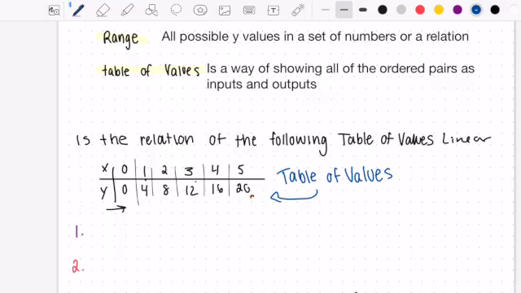In our table of values, we can look at two different things here. And so one, we can pull out our ordered pairs. And so our ordered pairs here would be 0, 1, or sorry, 0, 0, this one here, 1, 4, 2, 8, and so on. And so those would be our ordered pairs.